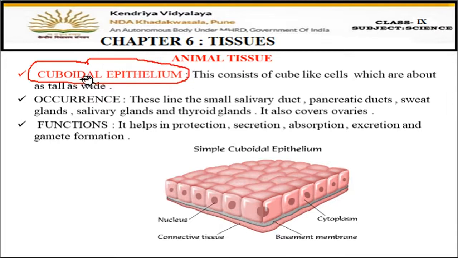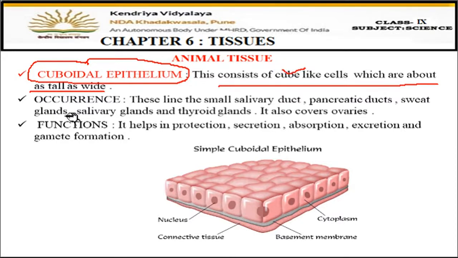As the name suggests, cuboidal means the shape is like a cuboid. It consists of cube-like cells which are about as tall as wide. Each cell is like a cube, and they are as tall as they are wide, meaning height, length, and breadth are the same. Like in a cube all the sides are squares, so the cells look like cubes.